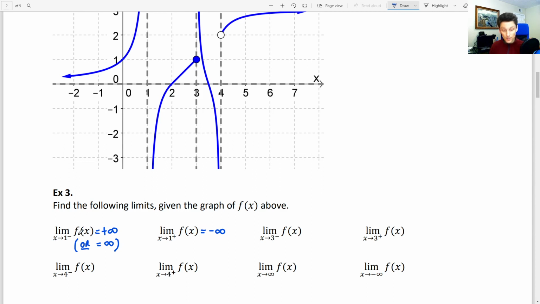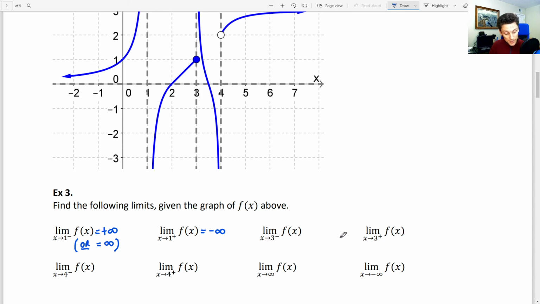Now, we mentioned that this vertical asymptote was an indicator that this kind of behavior was happening, that the graph is going up to positive infinity or going down to negative infinity. And it works in the opposite direction as well. If you happen to know that the limit as x approaches 1 from the left is equal to positive infinity, well, that's going to tell you that you're going to have a vertical asymptote. We'll talk a little bit more about that later in the packet.